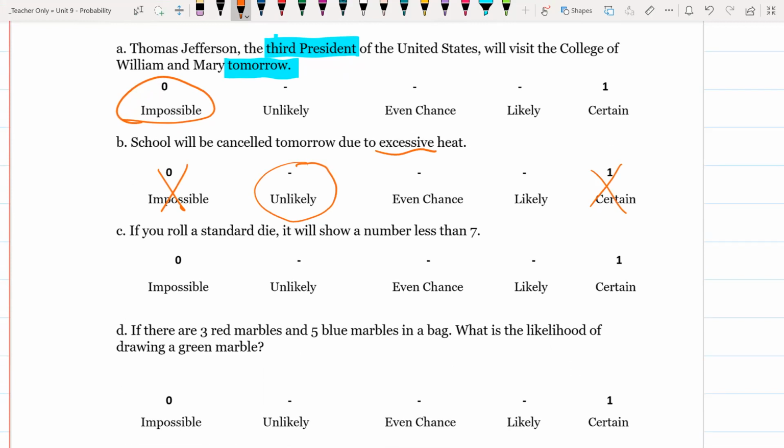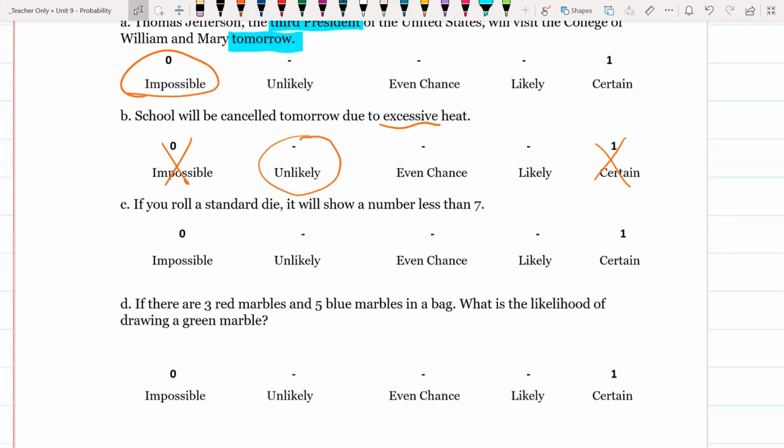So it's unlikely. If you roll a standard die, a standard die has the numbers 1, 2, 3, 4, 5, and 6 on it. What's the probability it'll show a number less than 7? Well, hopefully you're thinking that's certain, right? All of the numbers on the die are below 7. So it's definitely going to happen.